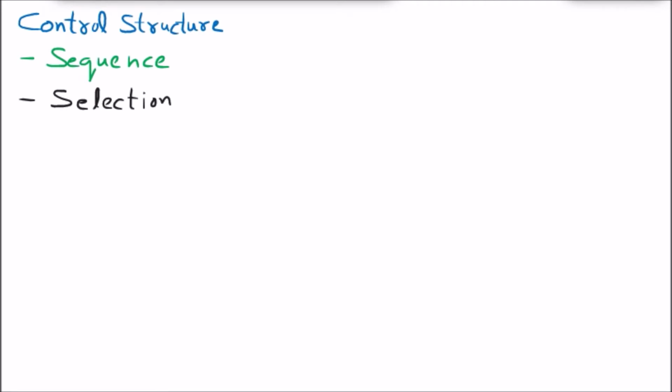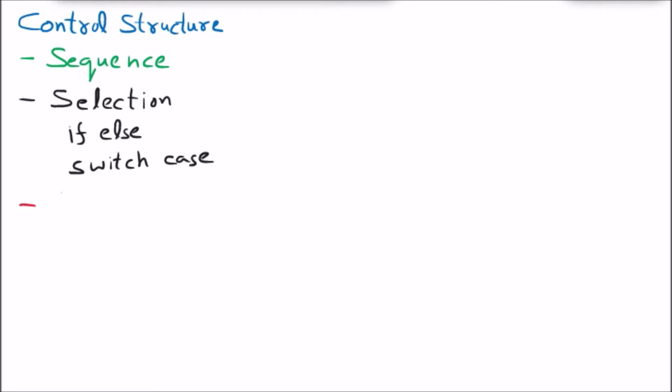Now the selection means out of multiple lines we have to select a few lines that will work, meaning all the lines will not execute. Just like in sequence all the lines execute, but here in the selection a few lines will be executed, and which lines will execute depends upon some decision. That's why it is also called decision making. And inside the selection we have one is the if else, and the another one is the switch case. So these are the two methods to achieve the selection control structure.